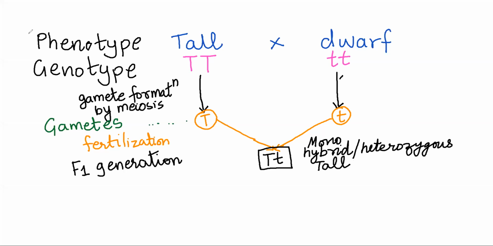An important point is that in the F1 generation of Mendelian experiments, the F1 generation has no variation.